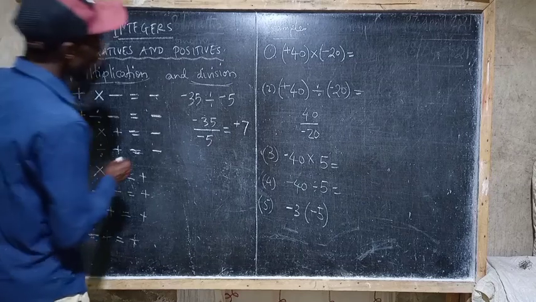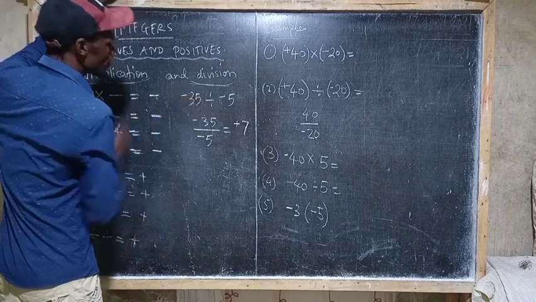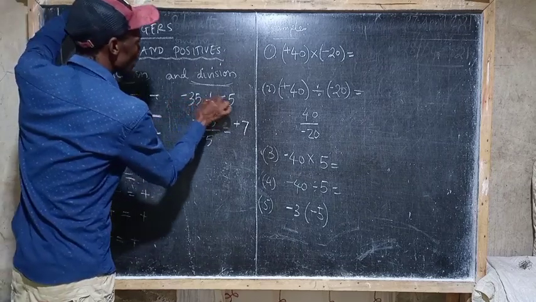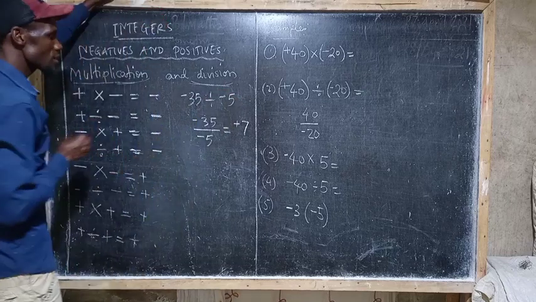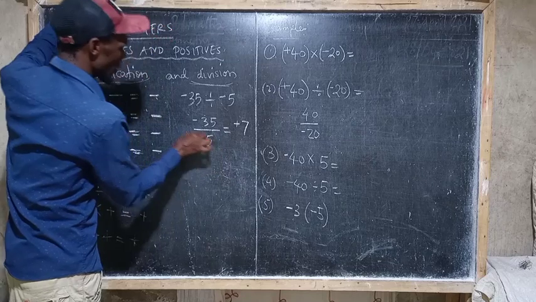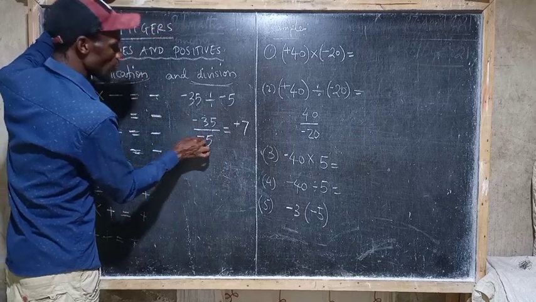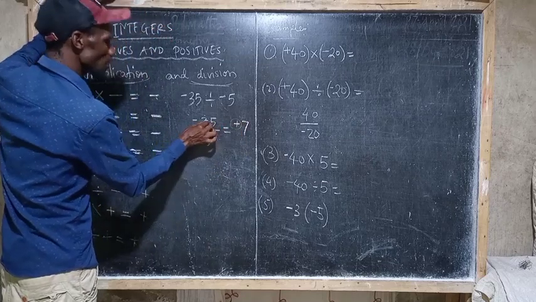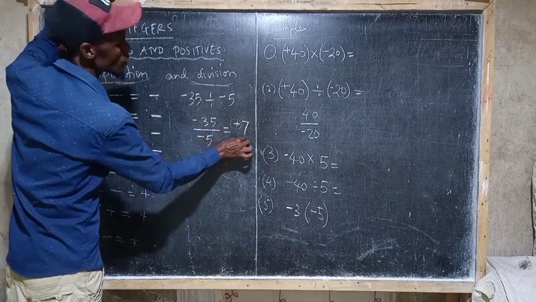Example: here you have negative 35 divided by negative 5. This means negative 35 over negative 5. Negative divided by negative, you get positive. And 35 divided by 5 is 7.